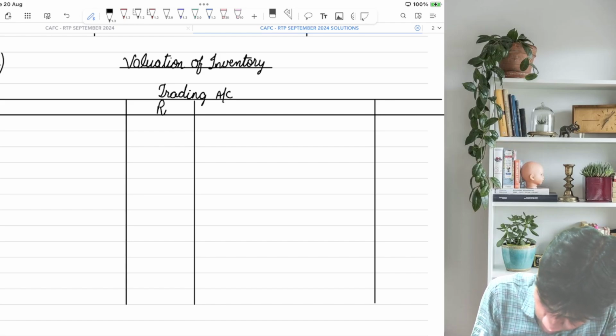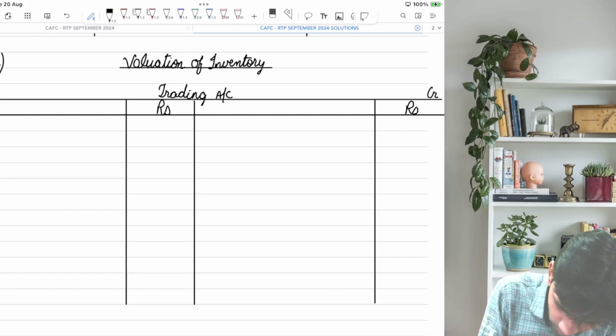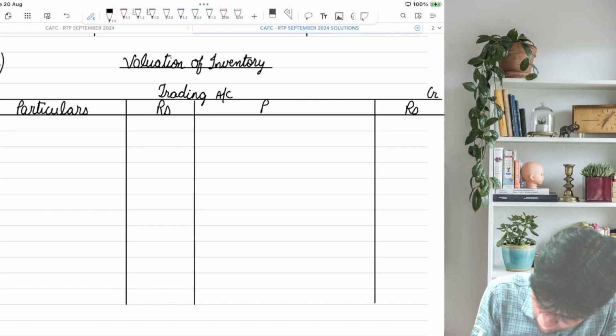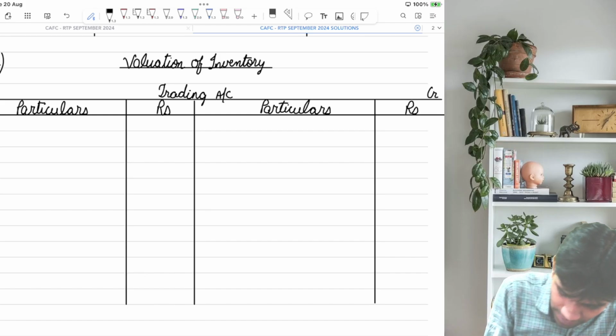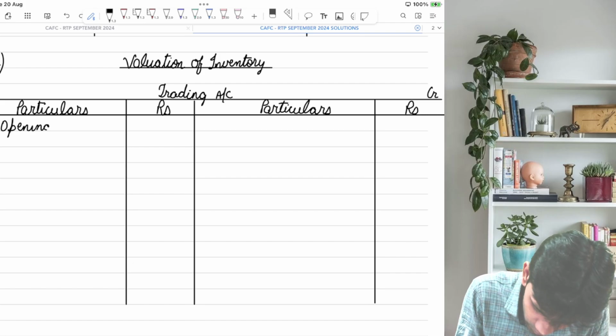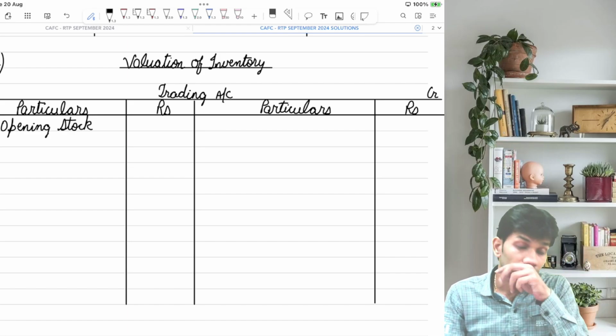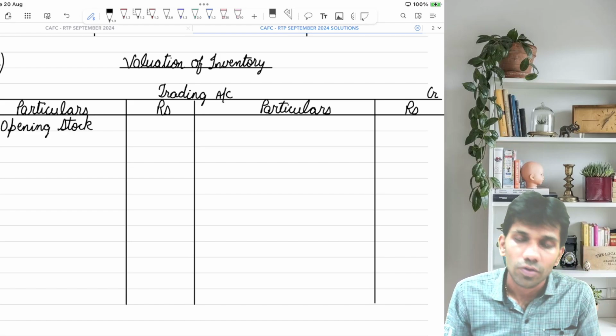Okay guys, let's start with opening stock. Now, while valuing last year's closing stock, there was one abnormal item which was included in the closing stock of the last year.